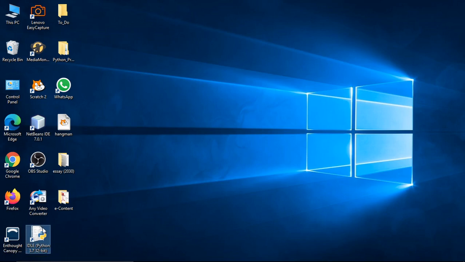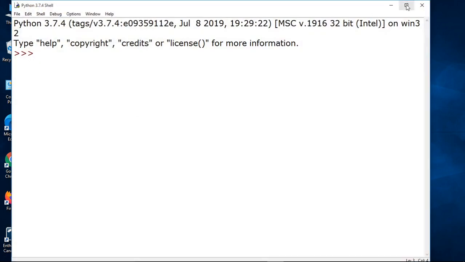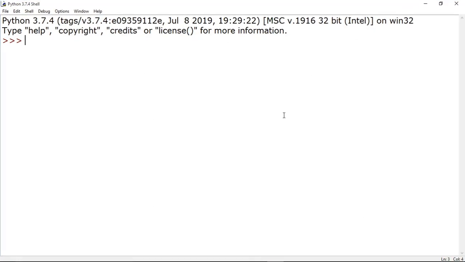Start your Python IDLE application. You are now very familiar with the Python IDLE application. This is your console. We can make a program in two ways: either on the console, that is interactive mode, or in script mode. I am showing here how we can make a function.